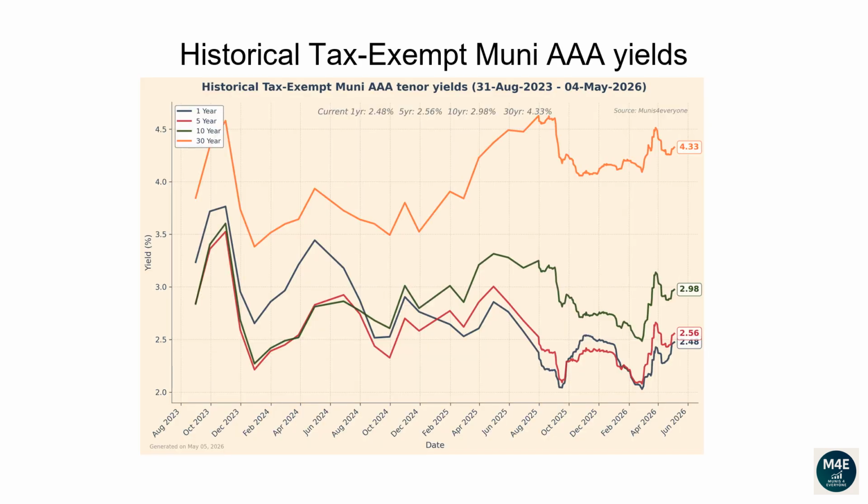This line plot and the next plot show how each tenor of the Muni yield curve has changed over time. From the 31st of August 2023 to the 4th of May 2026, the 1-year yield has dropped from 3.24 to 2.48. The 5-year yield has dropped from 2.85 to 2.56. The 10-year yield has increased from 2.84 to 2.98. The 30-year yield has increased from 3.85 to 4.33.